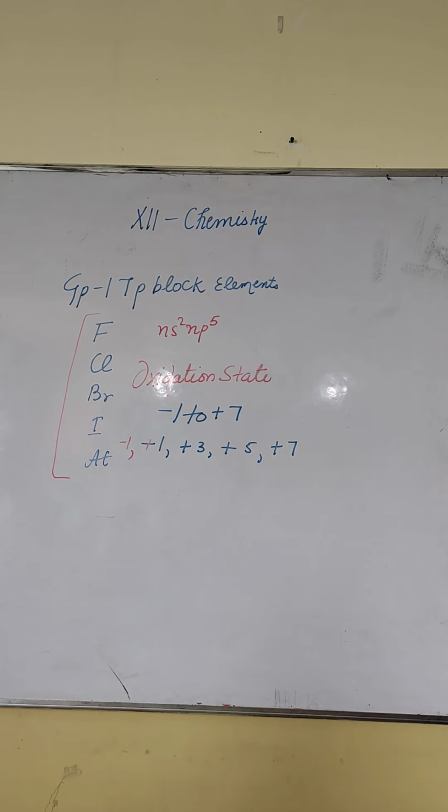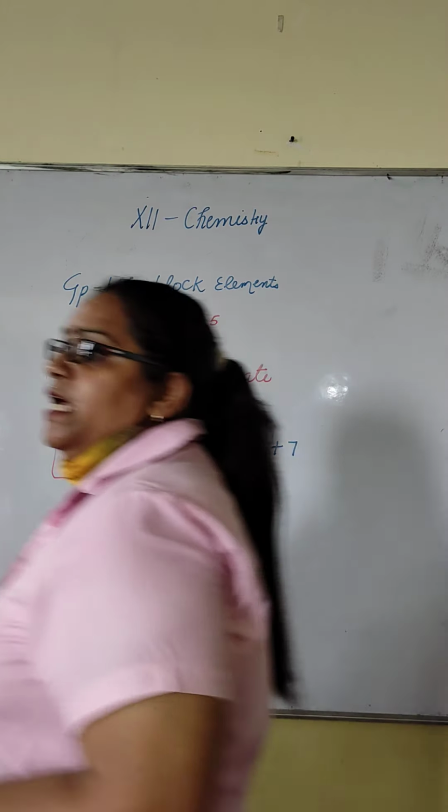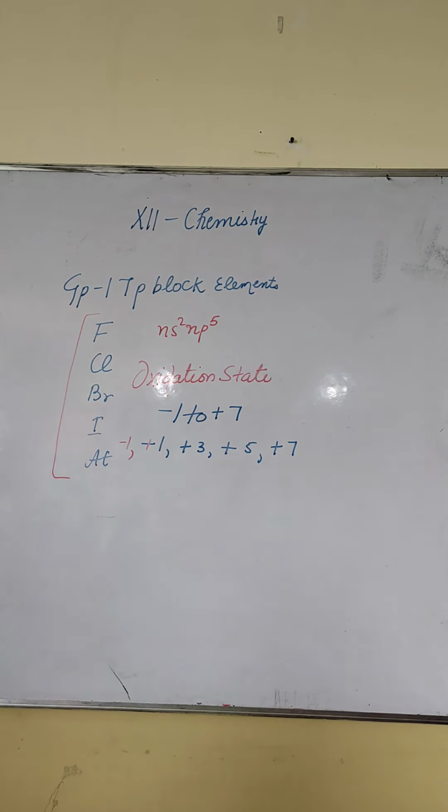Fine. Why does fluorine show only -1 oxidation state? Because of its more electronegative nature, it only tries to take the electron towards itself. Fine.